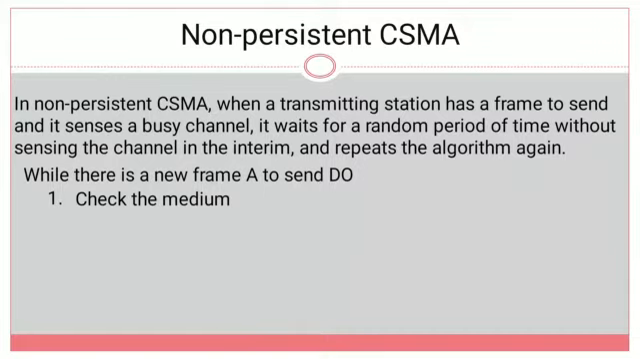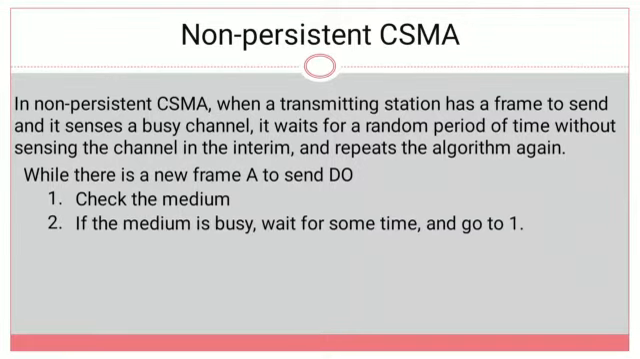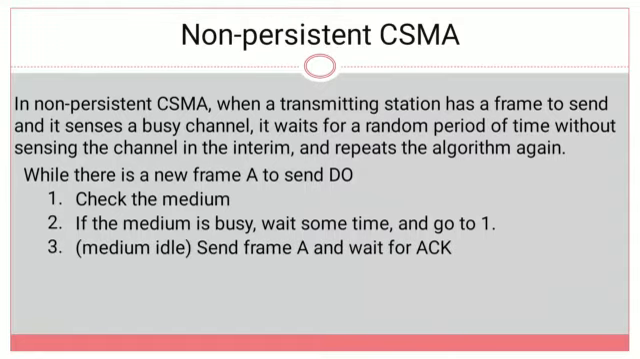For example, if the channel is busy, then the transmitting station waits for some time called a random amount of time. After the timer times out, it will go back to step 1. Meaning from the starting step again it will check the medium and find whether the medium is busy or idle. The process is continued until the medium is idle.